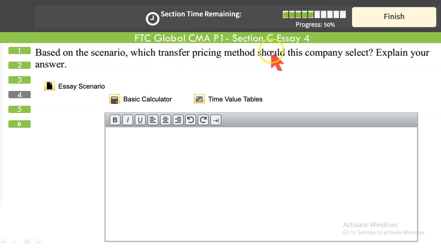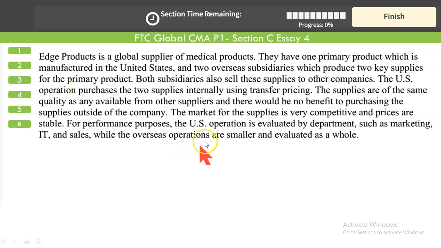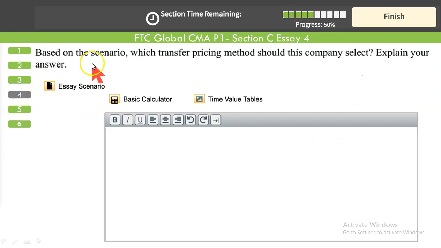Based on the scenario, which transfer pricing method should this company select? Explain your answer. Going back to the scenario, if you remember, the market for the supplies is very competitive and prices are stable. Moreover, the supplies are of the same quality as any available from other suppliers, and there would be no benefit to purchasing the supplies outside the company. So goods available within the company and outside are of the same quality, prices are the same. So which of these do you think is the most appropriate pricing strategy?